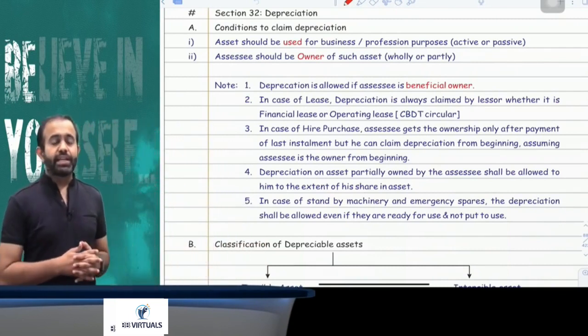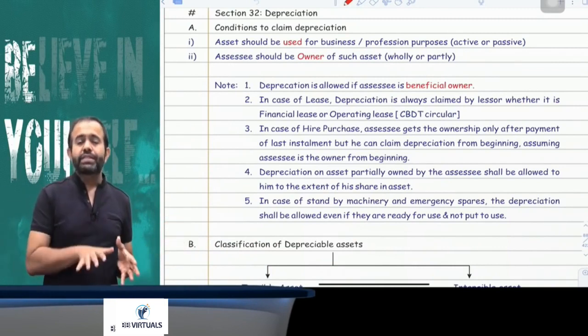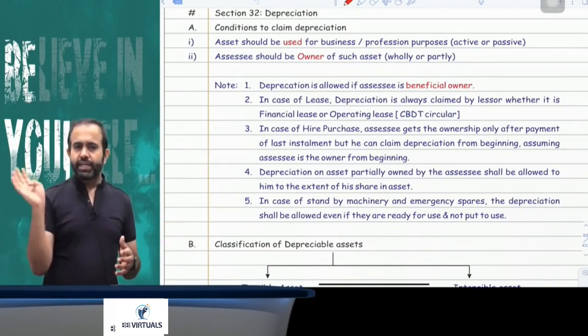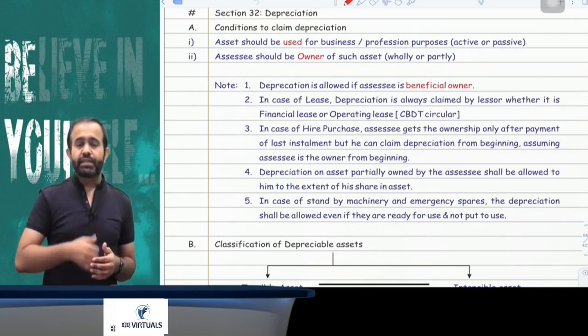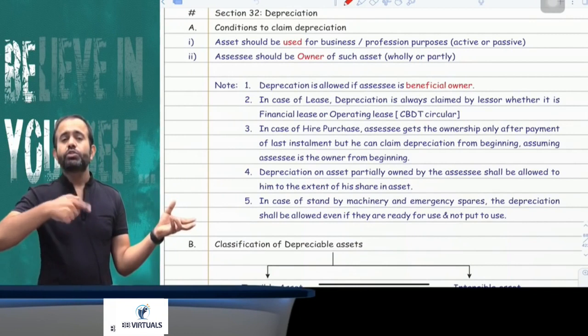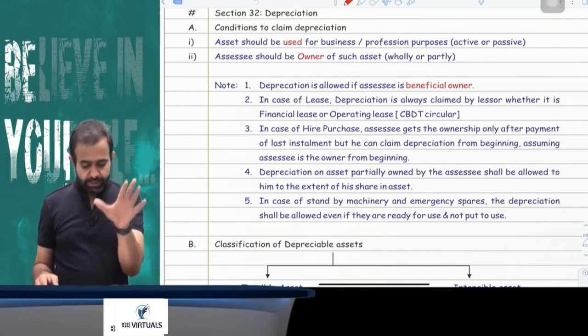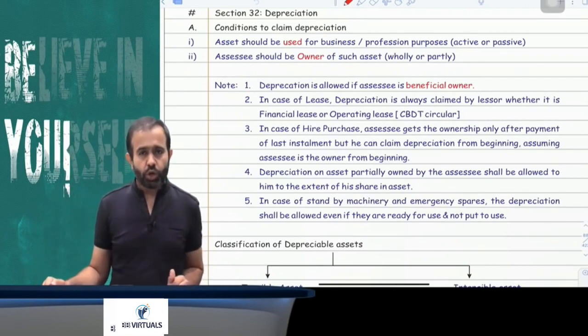Or I can say that suppose one school is engaged in business and the school has 5 buses. They are running 4 buses, but the 5th bus is a spare. If there is a breakdown of any bus, then they will use the 5th bus. So the question is, can you claim the depreciation on all 5 buses? The answer is yes, you can claim the depreciation on all 5 buses.